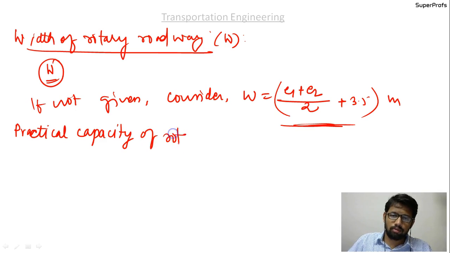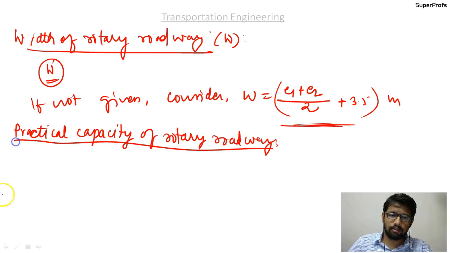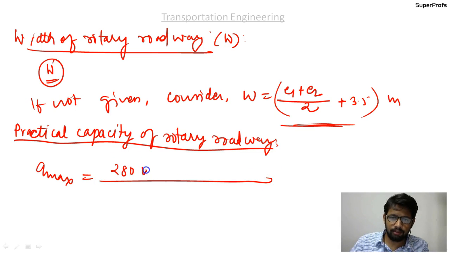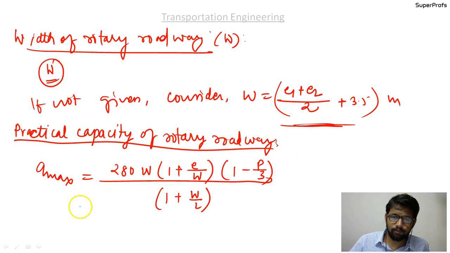It is given by the formula Qmax equal to 280 W (1 plus E by W) (1 minus P by 3) upon (1 plus W by L), where E equals (E1 plus E2) by 2.